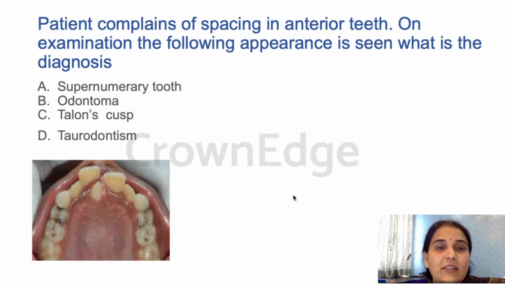Next, patient complains of spacing in anterior teeth. On examination, the following appearance is seen. What is the diagnosis? This is an image based question. This is the image that's given in the paper, something similar, of course. So what will be your answer? Supernumerary tooth, odontoma, talon's cusp, taurodontism. Very clear question it is. It is a mesiodens, which is a supernumerary tooth. So don't look for the answer mesiodens. It has to be supernumerary tooth. A is the answer for this question.